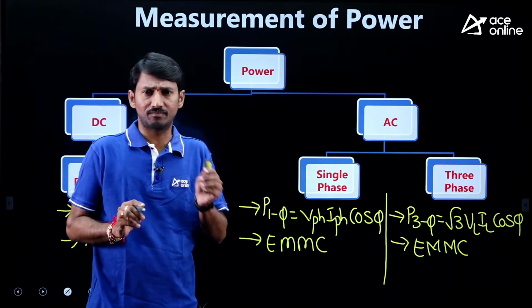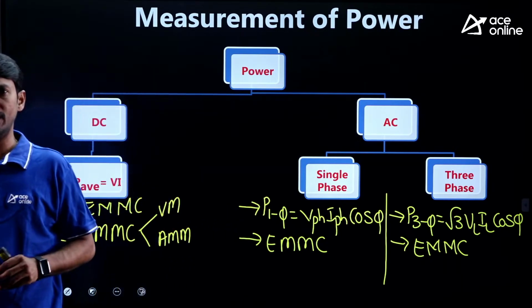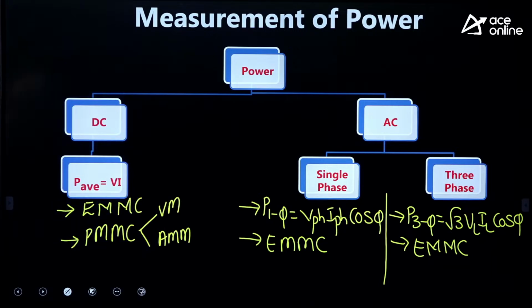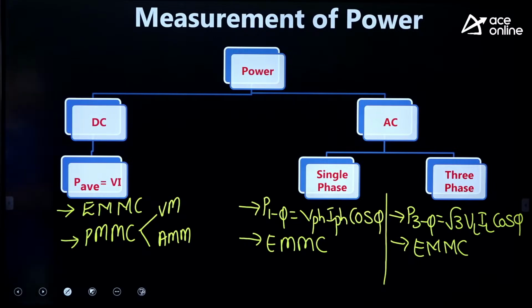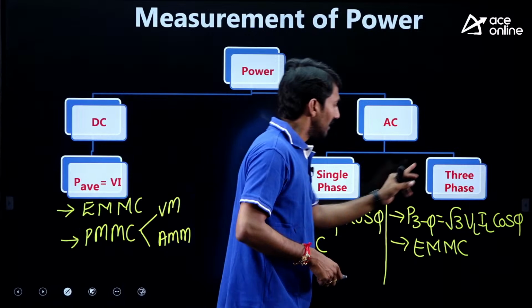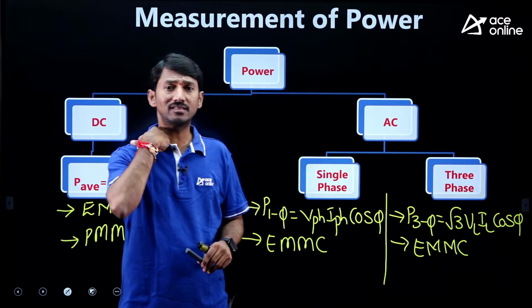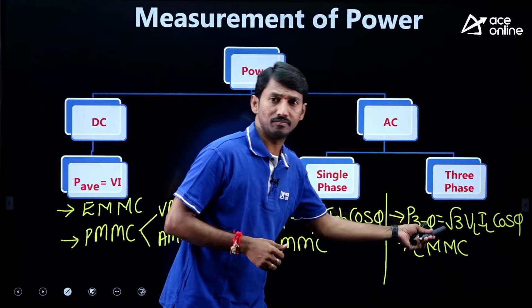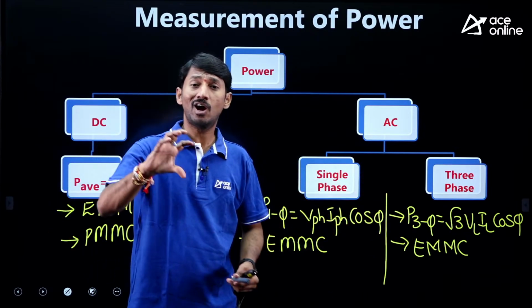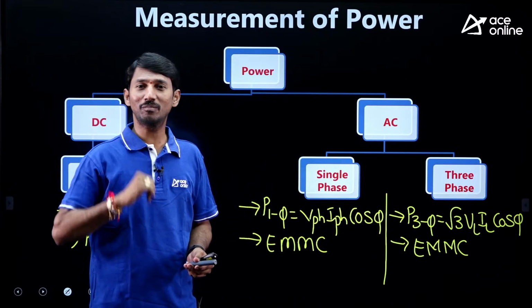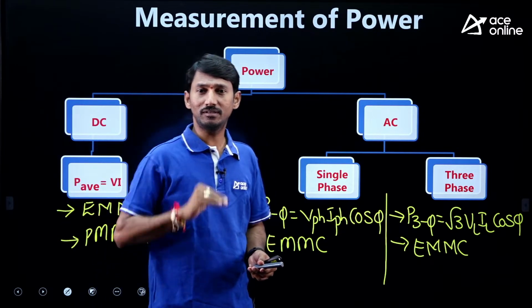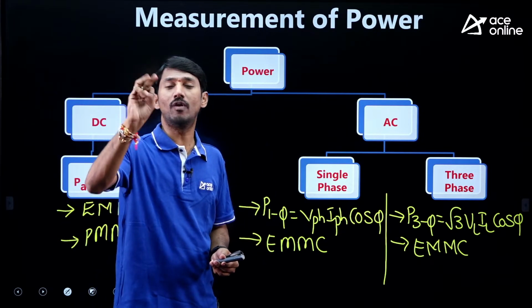I am moving aside for a few seconds. You can see the entire thing: DC power measurement by EMMC as well as PMMC voltmeter and ammeter, single phase power by EMMC, and three phase power by EMMC. Now, in three phase power measurement, how many methods are there? 1 wattmeter method, 3 wattmeter method, and then the universal method is the 2 wattmeter method.